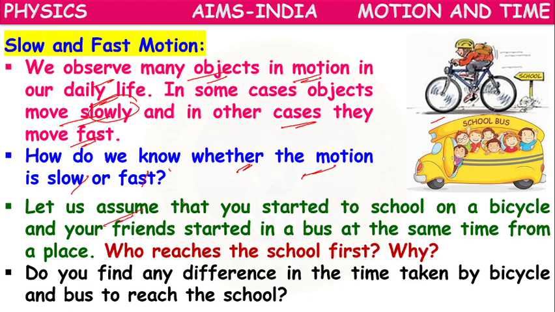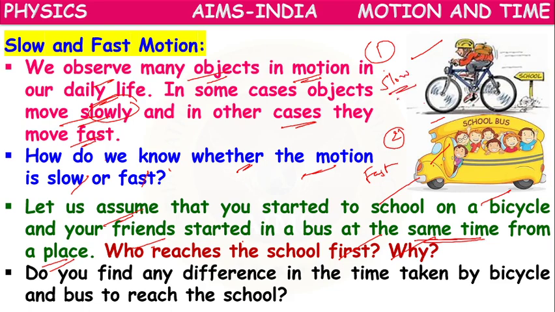Let us assume you have started to school on a bicycle. That is the first case. And your friends started in a bus. That is the second case. Both of you started to school at the same time from the same place. So who reaches the school first? Why? What may be the reason? Here, the bus will reach the school fast, and the cycle will reach the school somewhat slowly.